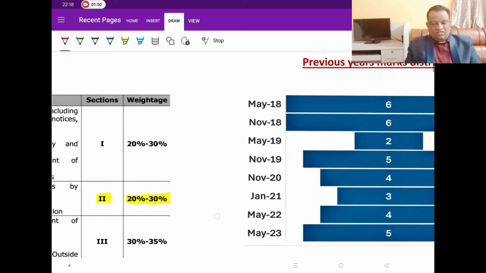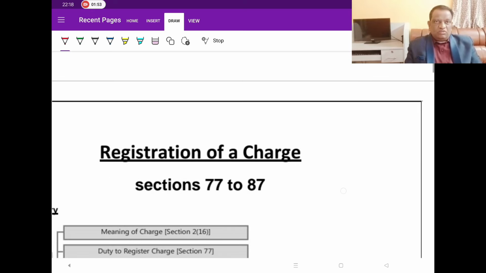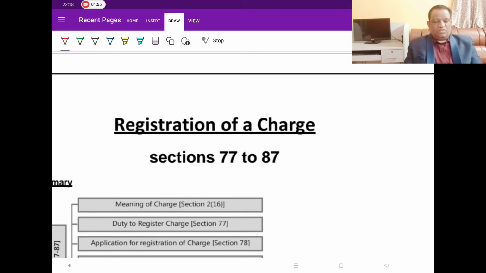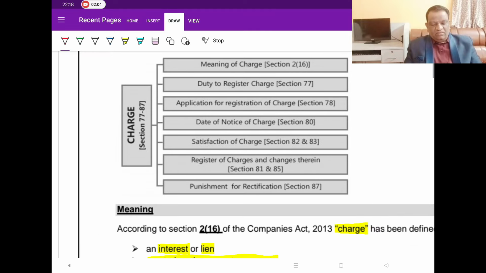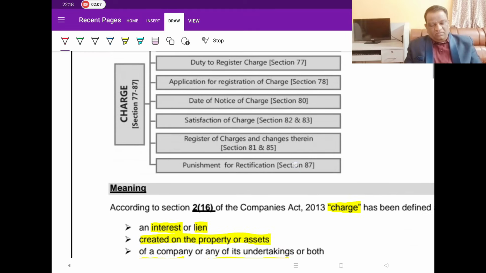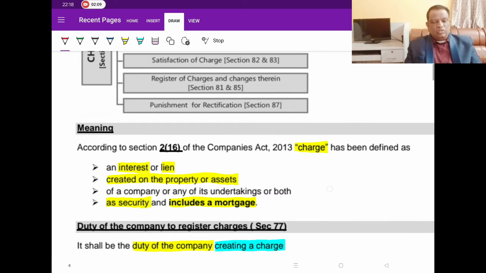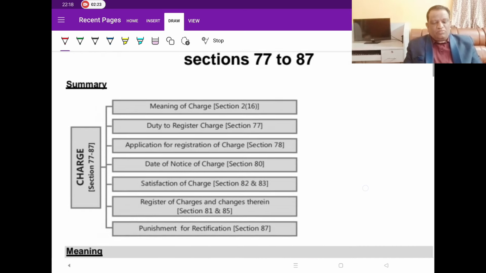Again, I repeat, the chapter is a very simple chapter, nothing to worry. The number of sections is hardly 10 or 11, and apart from being few, they are not at all complicated. So let's begin with this concept, and while covering it, we will also look at the previous year questions, so that our revision covers not only the chapter perspective, but also the examinations perspective. Let's begin with the objective first.